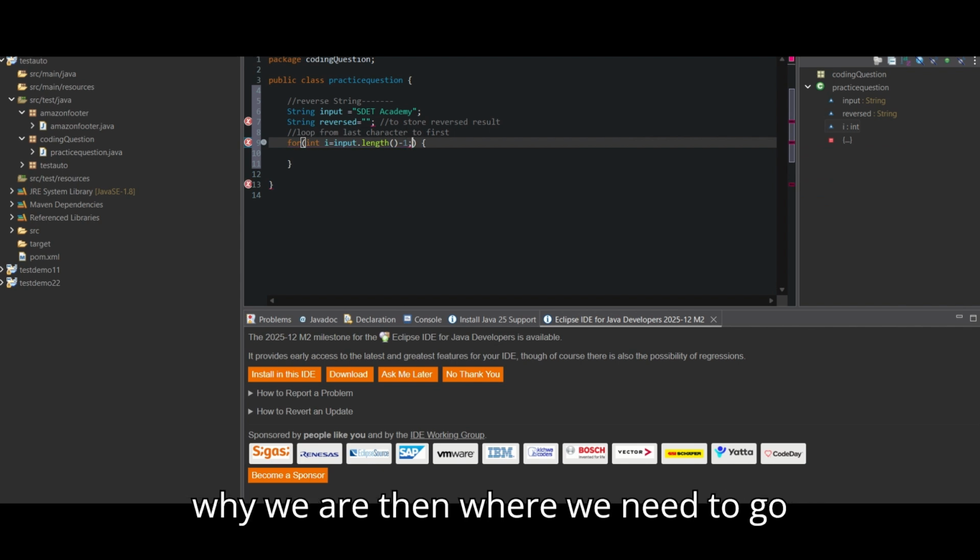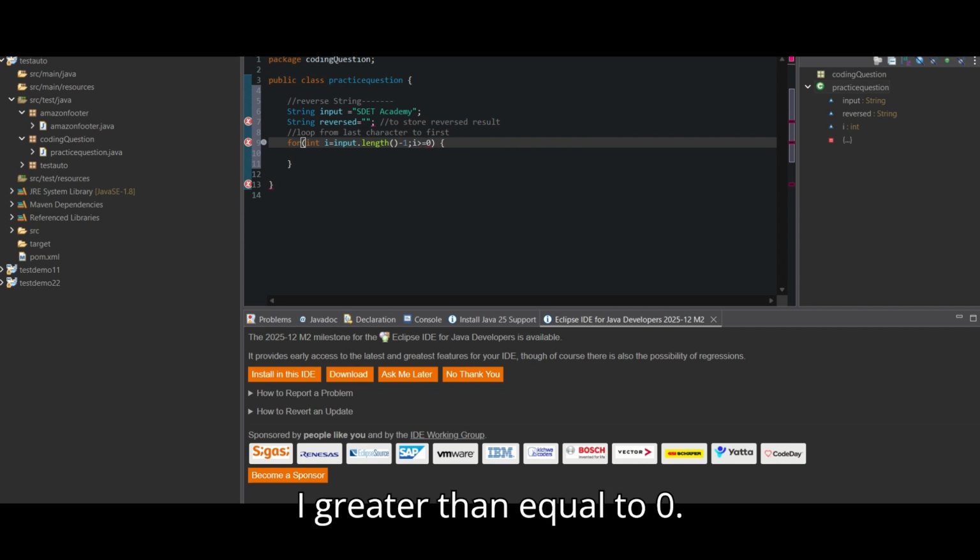Then we go while i is greater than or equal to 0, till 0, then i plus plus, sorry, i minus minus.